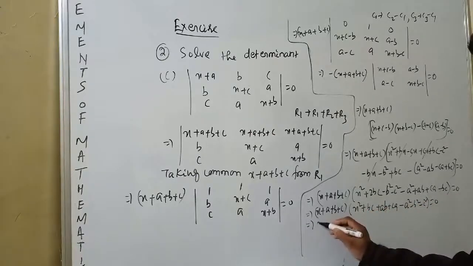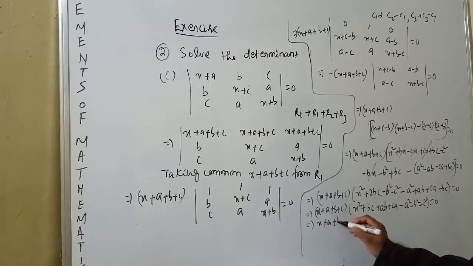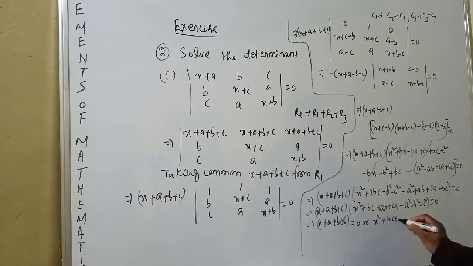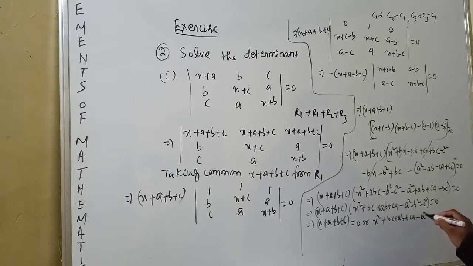That means x plus a plus b plus c is equal to 0, or x square plus bc plus ab plus ca minus a square minus b square minus c square is equal to 0.